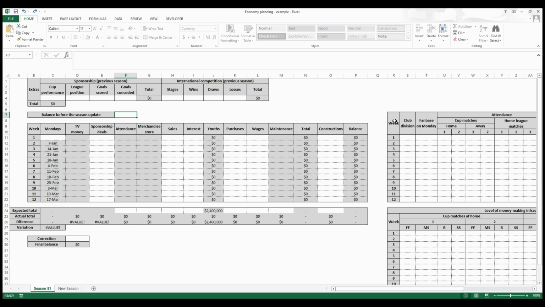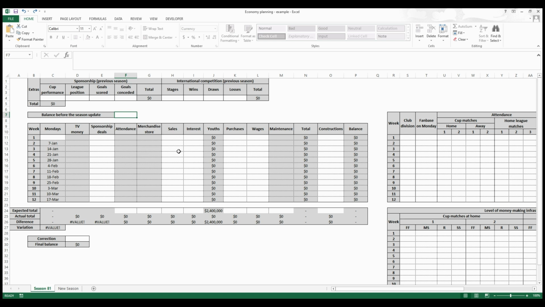This is what I use, a spreadsheet. I have some experience with Excel. Therefore, whenever I can, I try to use it to create tools that make my life easier and save me time. First, we have here the balance, which is the amount of money your club has right before the economy update in the beginning of the season or in the end of the season, as you prefer to see.